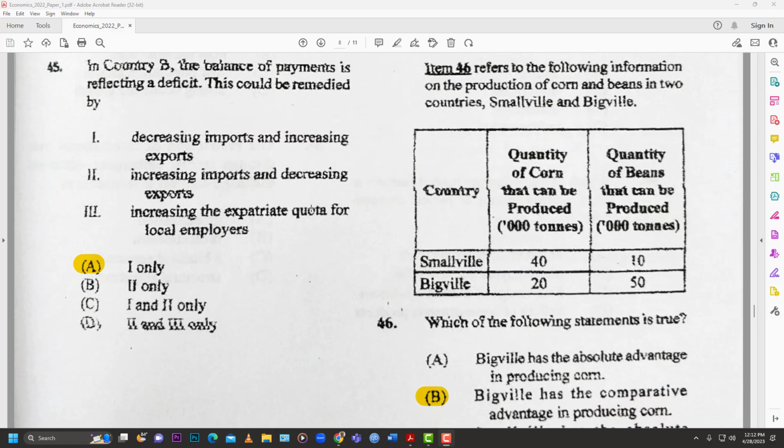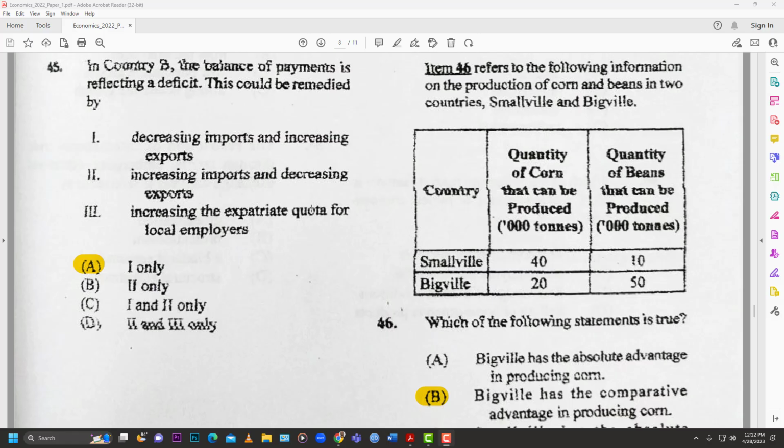So item 46 refers to the following information on the production of corn and soybean in 2 countries, Smallville and Bigville. So Smallville, somebody save me, that was a nice series on WB. Smallville, quantity of corn that can be produced, so we have 40.